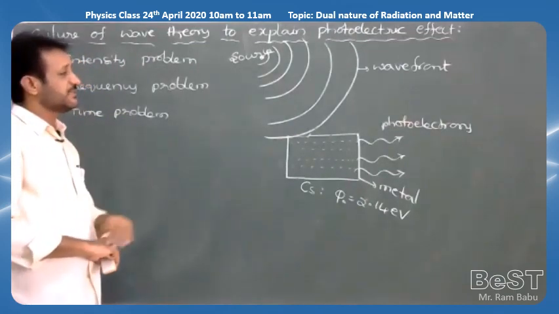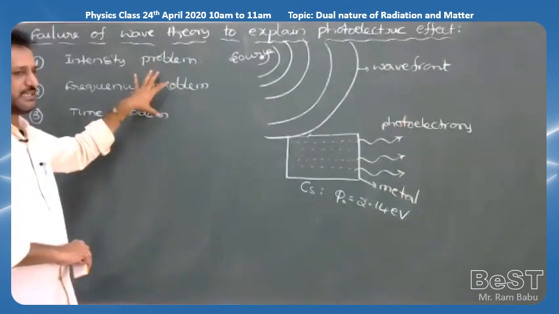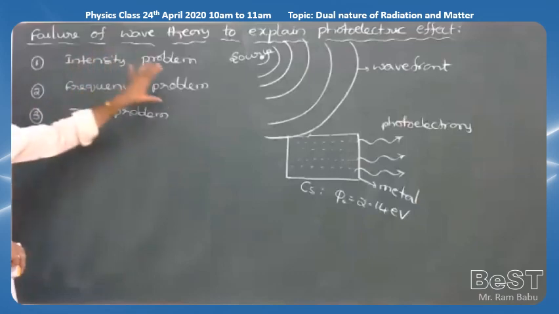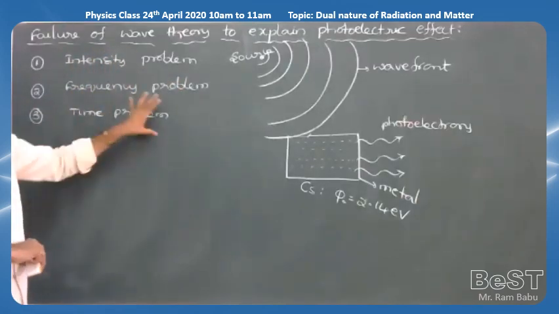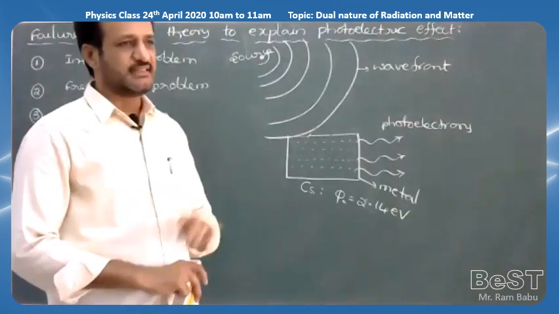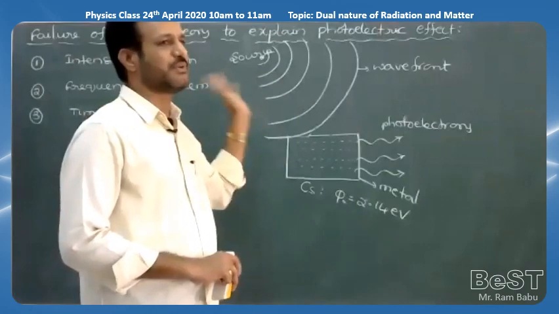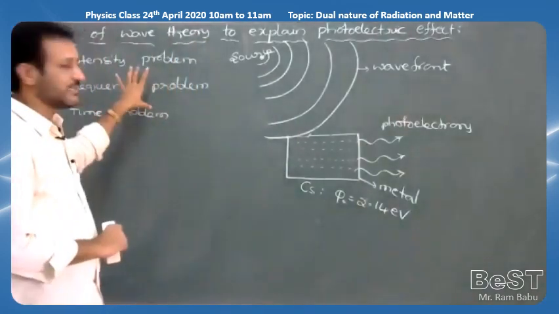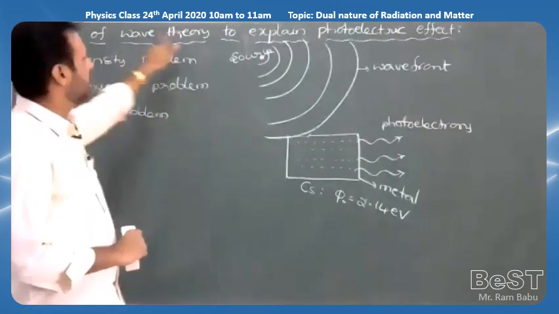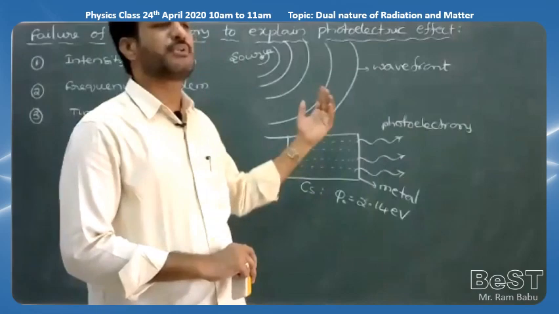So because of these three reasons, wave theory failed to explain the photoelectric effect. One is the intensity problem, one is the frequency problem, and one is the time problem. All these three concepts are not explained by wave theory. That's why wave theory could not explain the photoelectric effect. That is the failure of the wave theory. Sometimes it may be asked as a 3 marks question at PU level: explain the failure of the wave theory to explain the photoelectric effect.